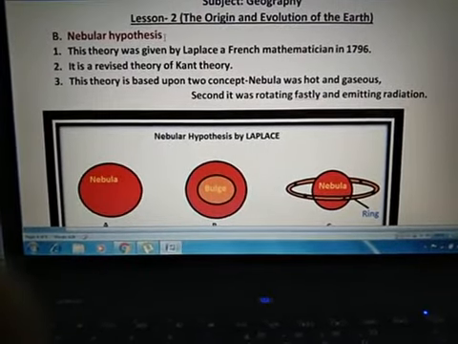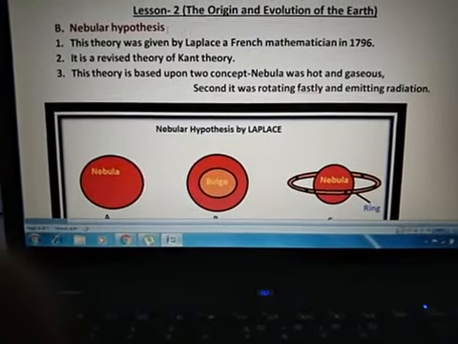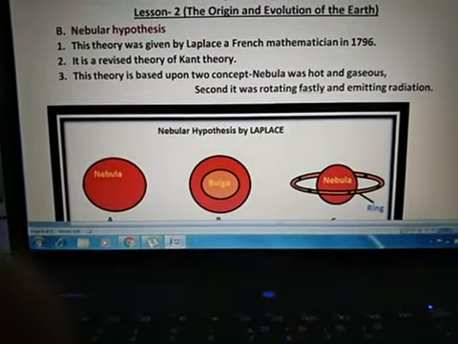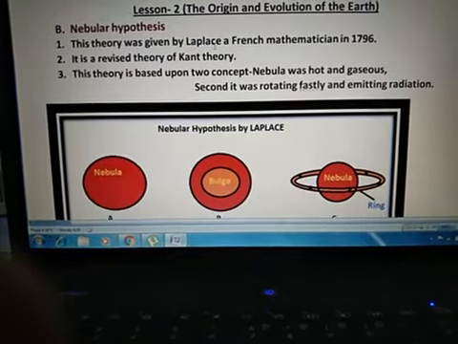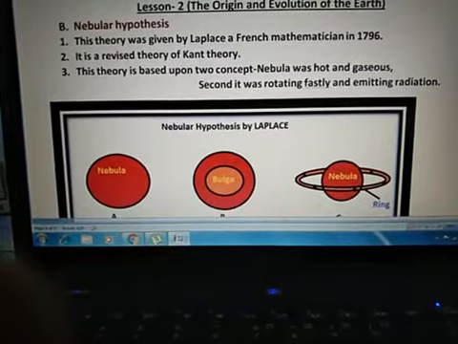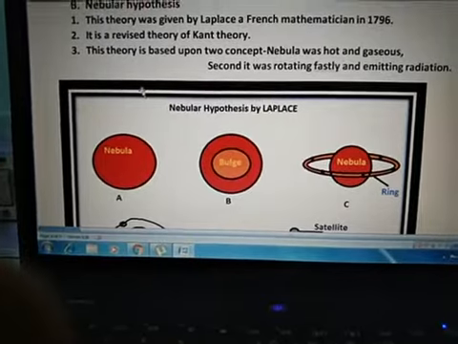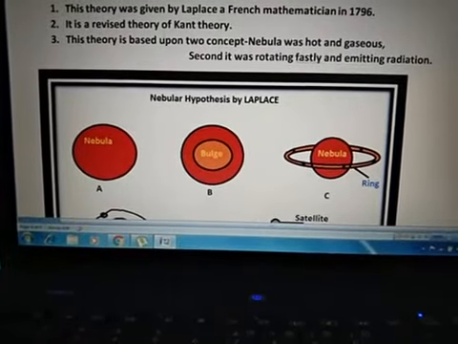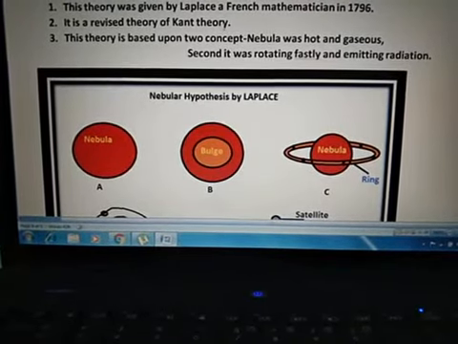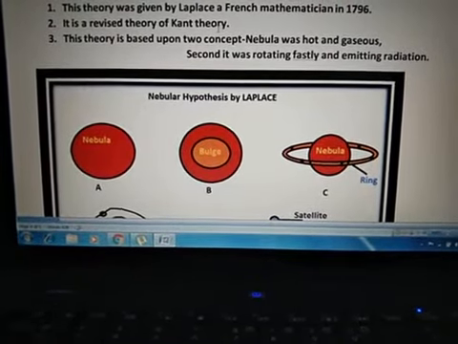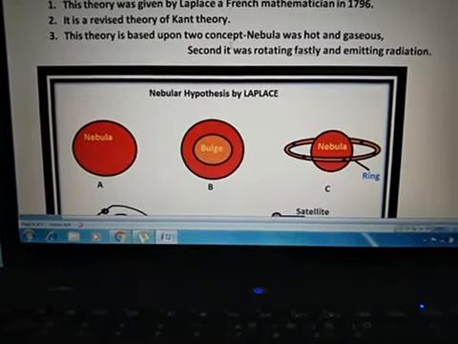And in this lecture, we will discuss the second theory, that is the nebular hypothesis, which was given by a French mathematician named Laplace, and he gave his theory in 1796. Students, actually this is a revised version of Kant's theory, because Laplace took some basic ideas from Kant's theory and made some additions to it. So his theory is based upon two concepts.